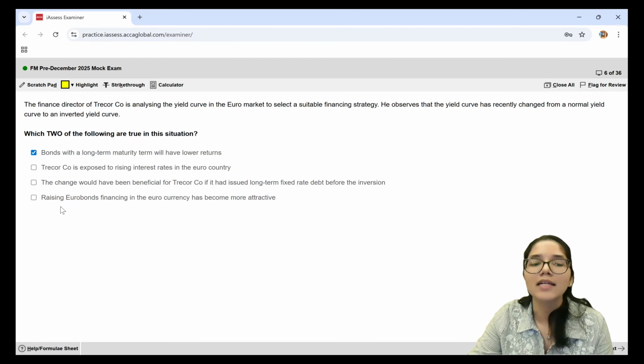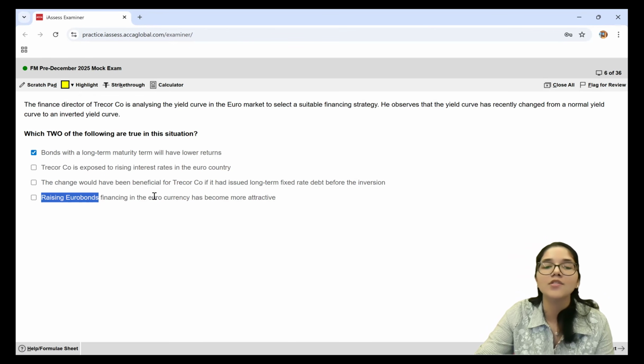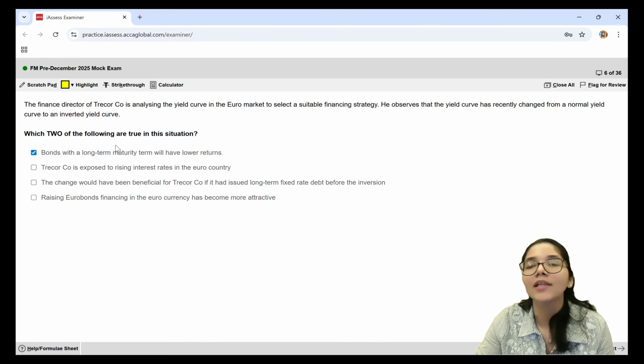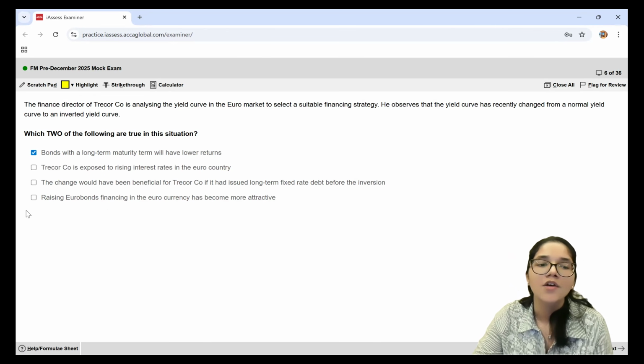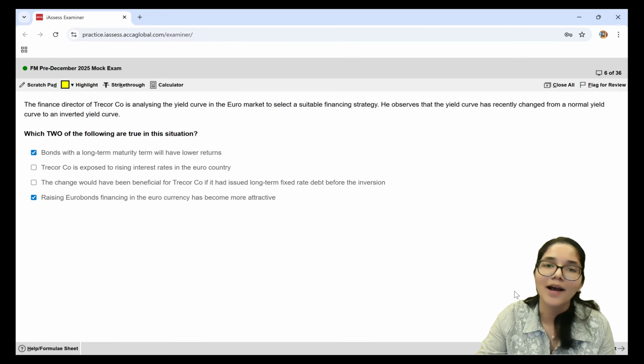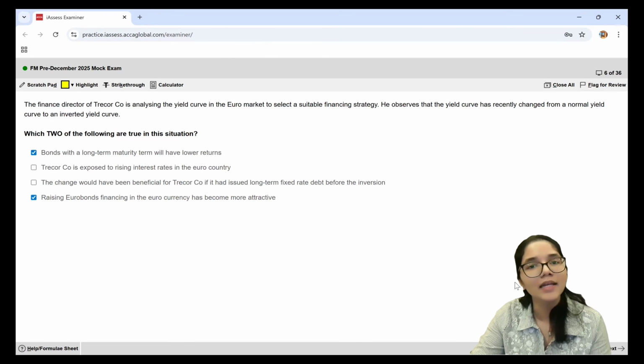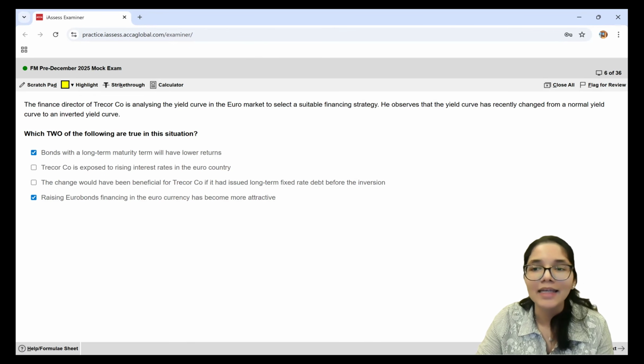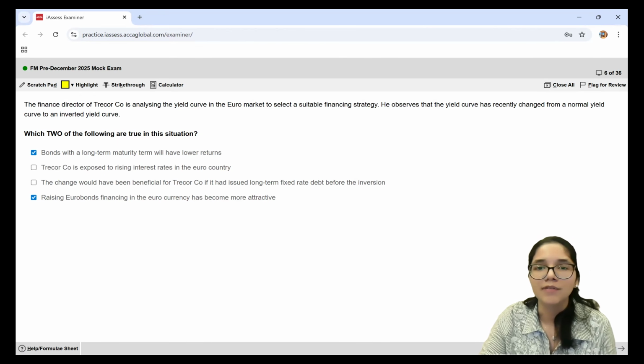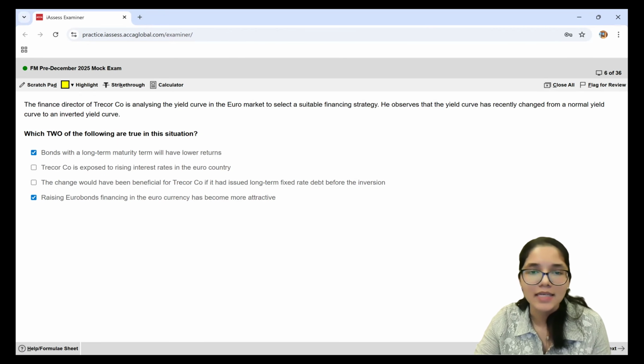Last statement says that raising euro bonds, financing in the euro currency, has become more attractive. When you are doing euro bonds, it means something which will remain in your business for a long-term time. So now that the yield curve has become inverted, long-term maturity comes with lesser interest. So definitely raising euro bonds has become more attractive, because euro bonds are long-term in nature and long-term debt has become cheaper because the yield curve has been inverted. So statements A and D, these are the two correct statements which we will be picking for question number 6.